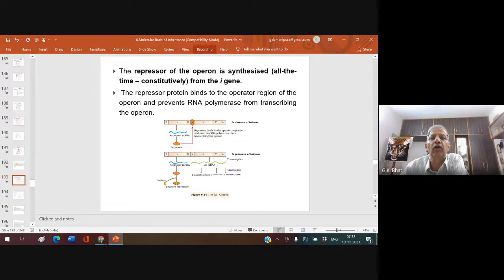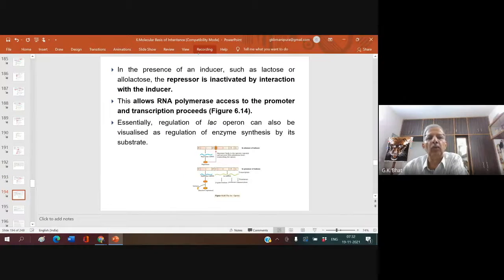The repressor of the operon is synthesized from the I gene. The repressor protein binds to the operator region of the operon and prevents RNA polymerase from transcribing the operon. Understood? In the presence of an inducer, such as lactose or allolactose, the repressor is inactivated by interaction with the inducer. This allows RNA polymerase access to the promoter and transcription proceeds.